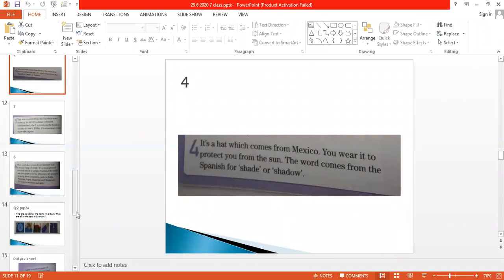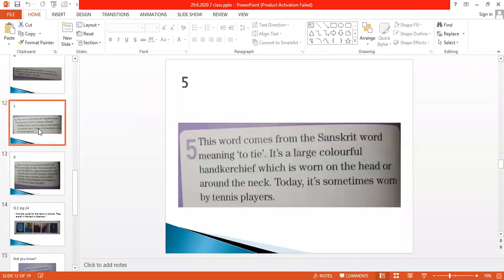The next one is the fifth one. Fifth is: this word comes from the Sanskrit word meaning to tie. It's a large colorful handkerchief which is worn on the head or around the neck. Today, it's sometimes worn by tennis players. You can see that tennis players are also wearing it sometimes.